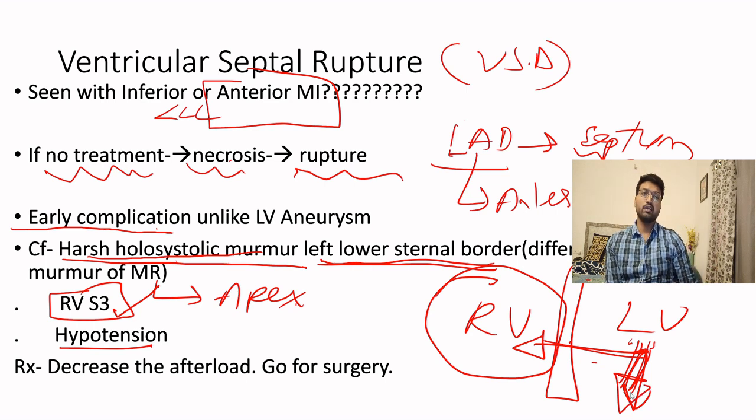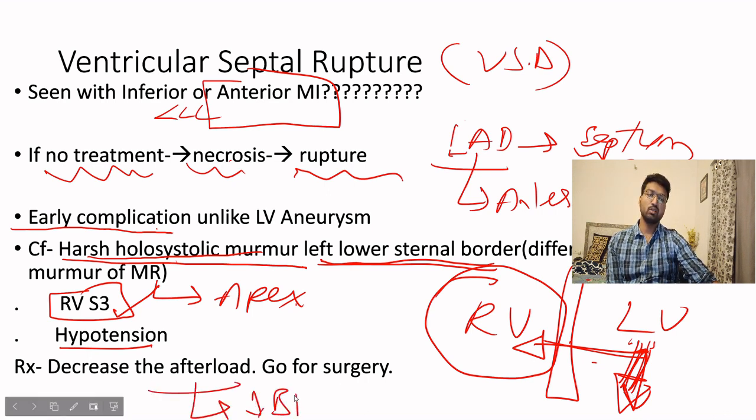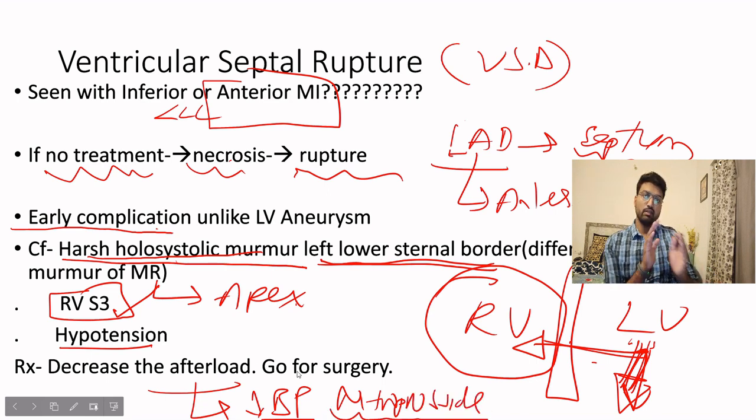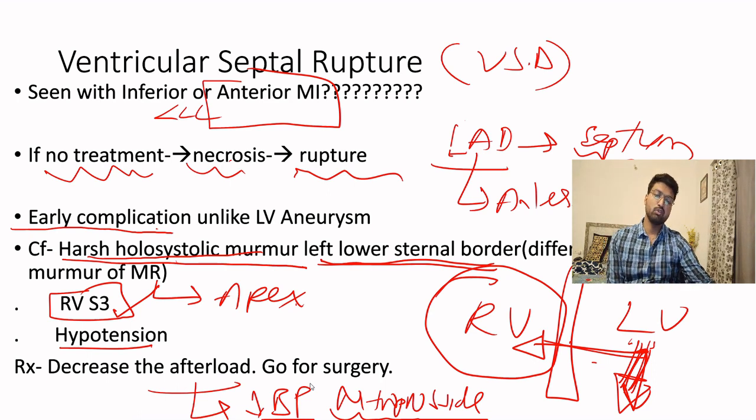If the pressure in the aorta is very low, then the blood can easily go. So how can we decrease the arterial load? We just have to decrease the blood pressure, make it easier for the blood to go from the left ventricle into the aorta. You can use nitroprusside. Nitroprusside is a good drug to decrease the arterial load. Once we have stabilized the patient, then we have to go for surgery. We have to repair the rupture.